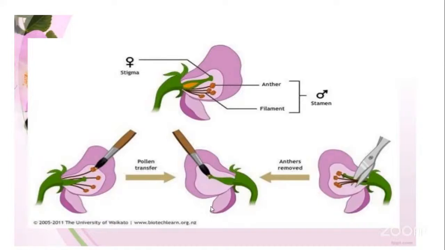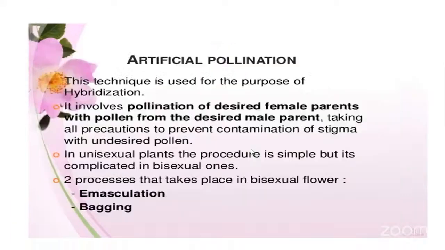We are doing the hybridization procedure of a desirous pollination, so we avoid undesired pollen grains being dropped onto the stigma. After the emasculation procedure, the flowers have to be bagged immediately with polythene bags to avoid unwanted cross-pollination. These two processes are the most important steps in artificial pollination, that is, hybridization techniques.